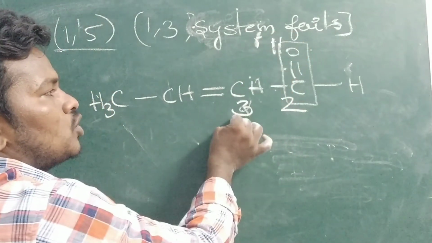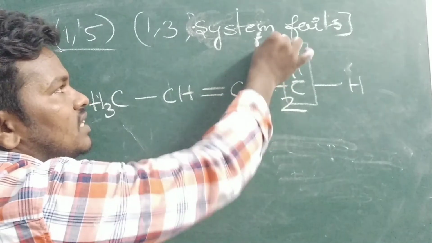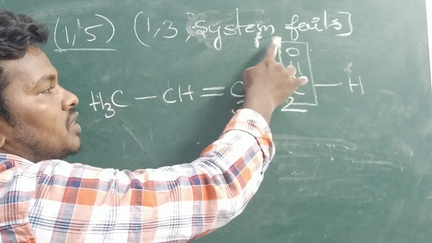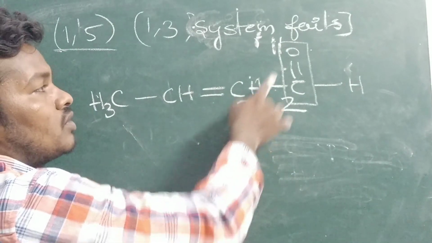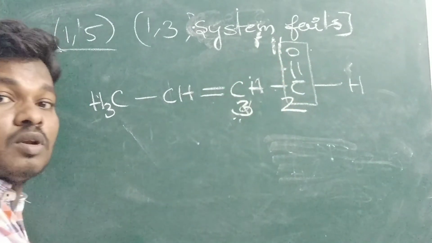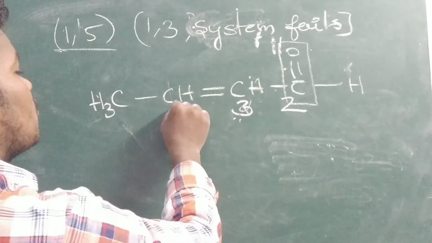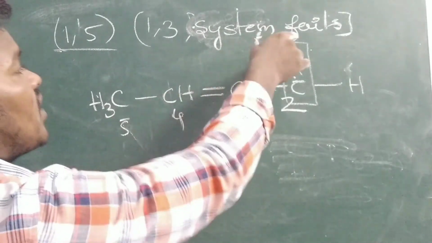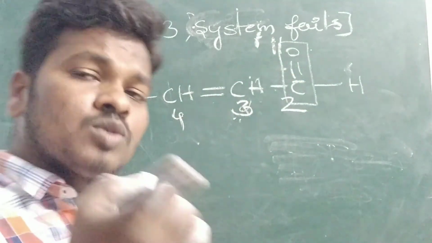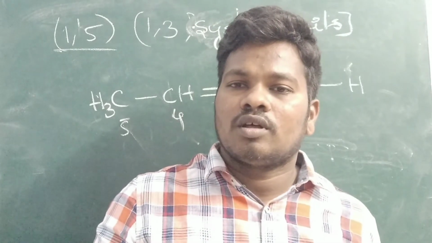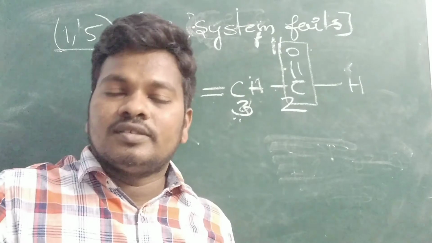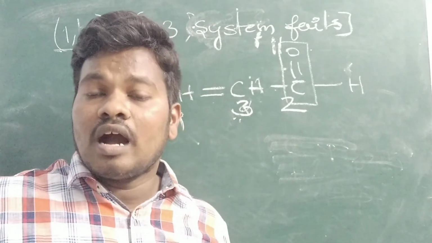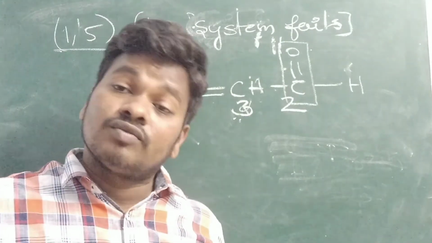1 3 position, 1 3 system. This is only with respect to the third carbon being the alpha carbon with respect to the 1 here in this example. Okay, 3 4 5. If it fails, the fifth carbon is also sp3 hybridized. Don't get confused. The fifth carbon is also sp3 hybridized and contains alpha hydrogens, then also it follows tautomerism.